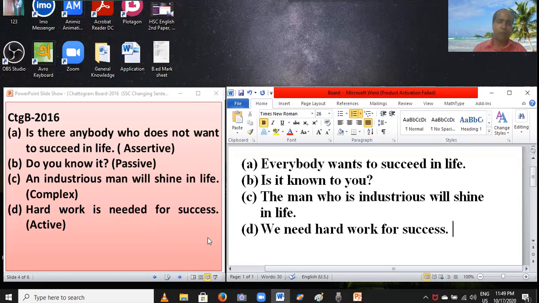Dear students, you can change passive to active by using this formula easily. We need hard work for success.